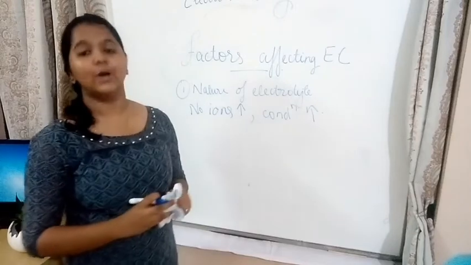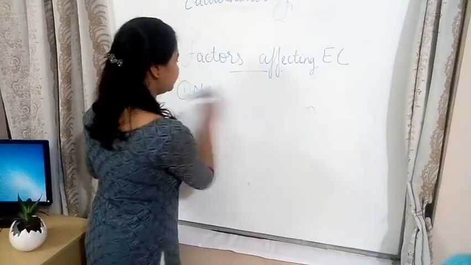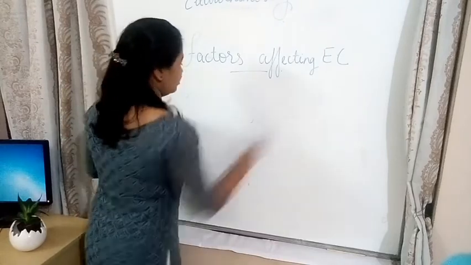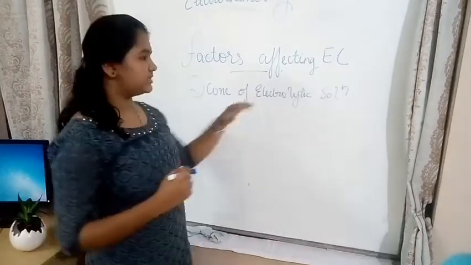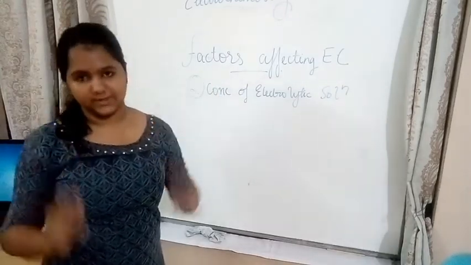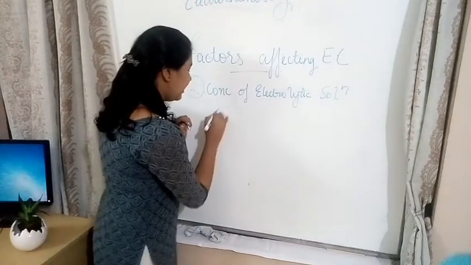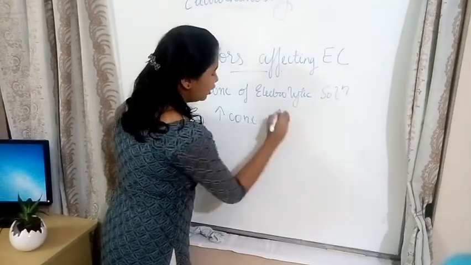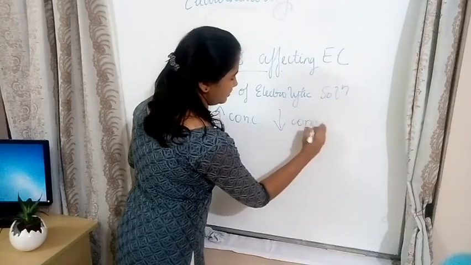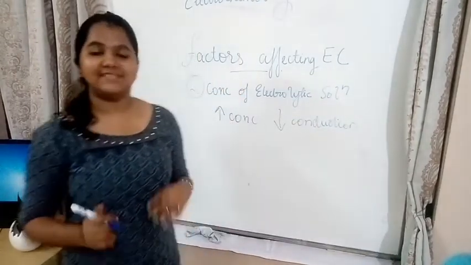The second one is the concentration of the electrolytic solution. At higher concentration, the conduction decreases: higher concentration, lower conduction. Let's take the case of a strong electrolyte.